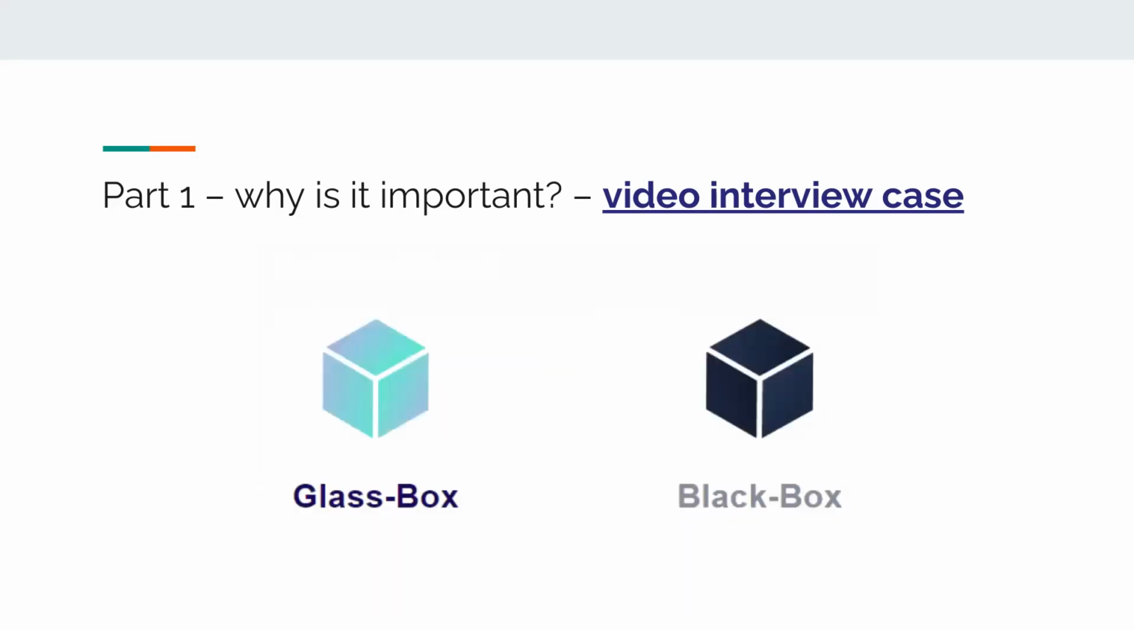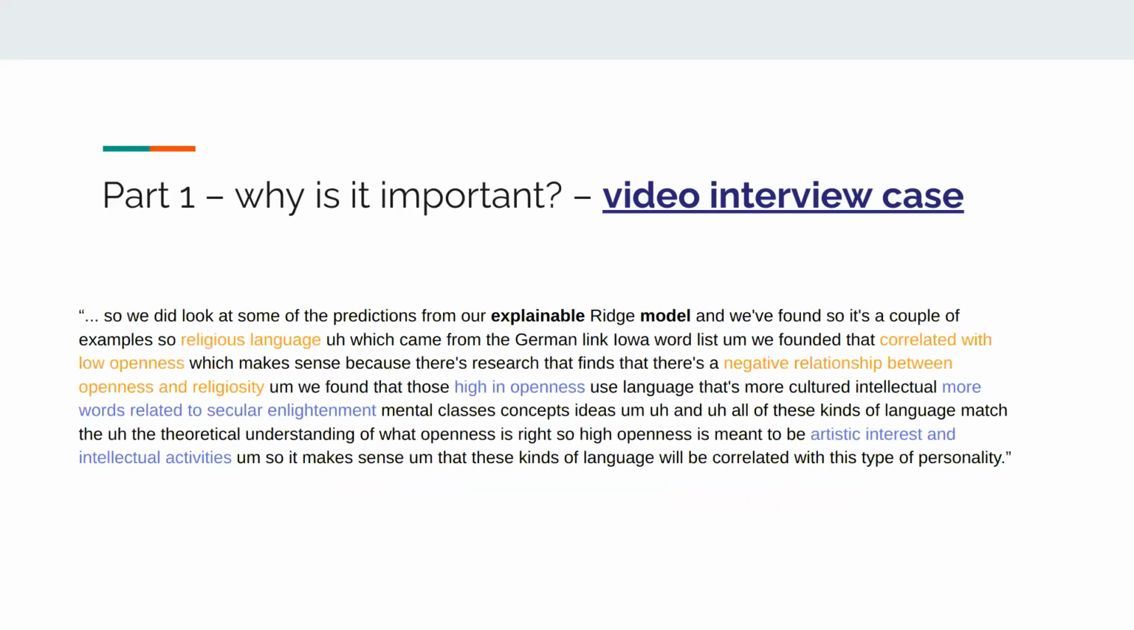And he did it in two manners. One is a glass box model, and one is a black box. Black box meaning it's a very complicated machine learning model that is really difficult to interpret. Glass box is a machine learning model that is easy to interpret and see why it predicted this way rather than that way. So this is just one explanation.